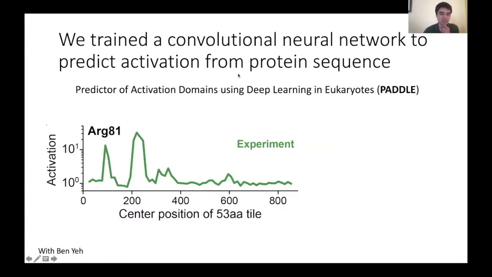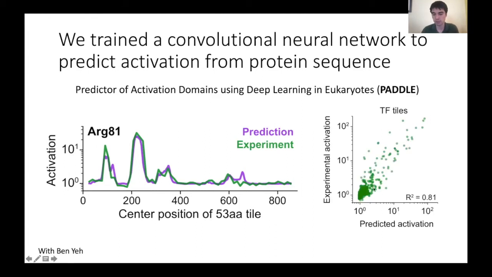PADDLE was able to perform significantly better than the simple amino acid composition-based neural network. Here's an example of the ARG81 protein with the experimentally measured activation shown along the y-axis. The predictions from PADDLE not only reproduce the position of these activation domains, but also the relative strengths of activation. And this is the performance across all the test protein sequences. The significant improvement in performance is measured by the R-squared score, up to 81% of explained variance.